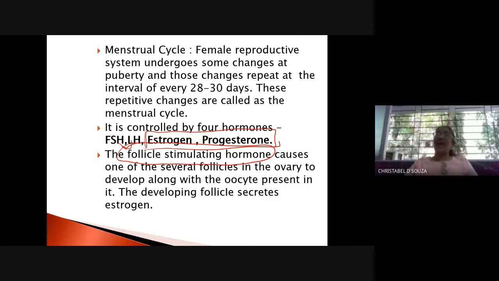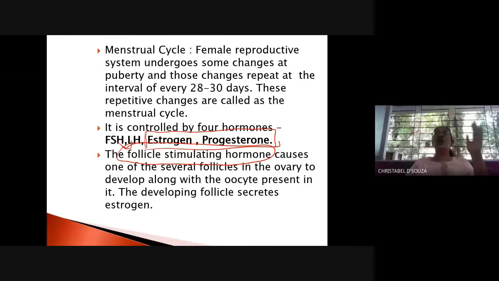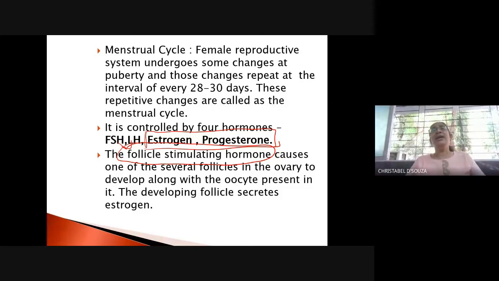On the other hand, follicle stimulating hormone and luteinizing hormone are secreted by the master endocrine gland, which is known as the pituitary gland, which is located at the base of the head. Okay, the base of the neck region, the pituitary gland is located. Right? Now, what is the function of these hormones? Let us start with the first hormone, which is the follicle stimulating hormone.